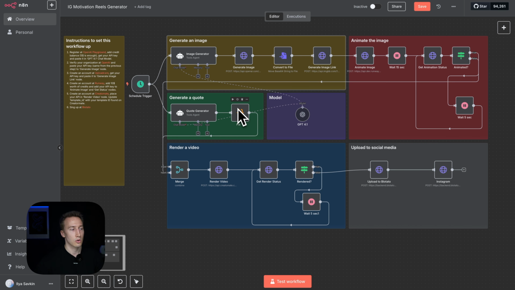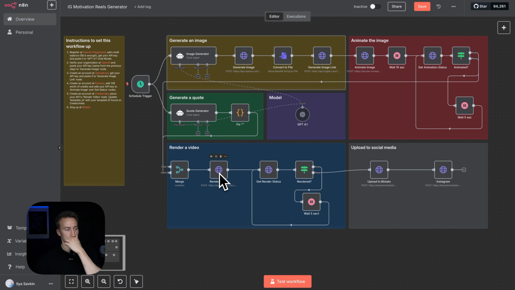So with this node, we just replace the quotes in the motivational quote with backslash and then quotes. In this case, we avoid this error in JSON. So once we have the quotes and the quote and the animated image, we merge them here and then push them to render video node.